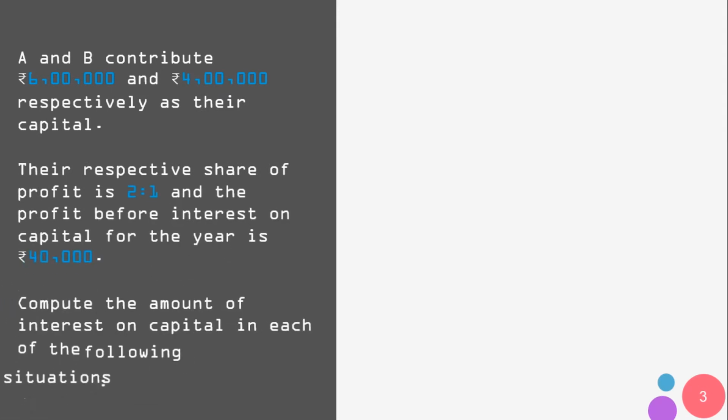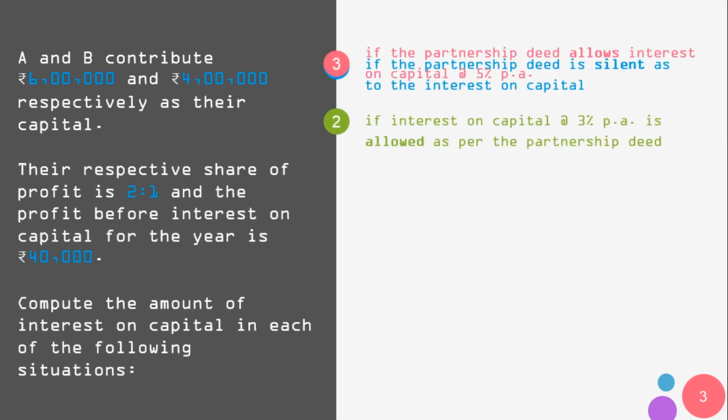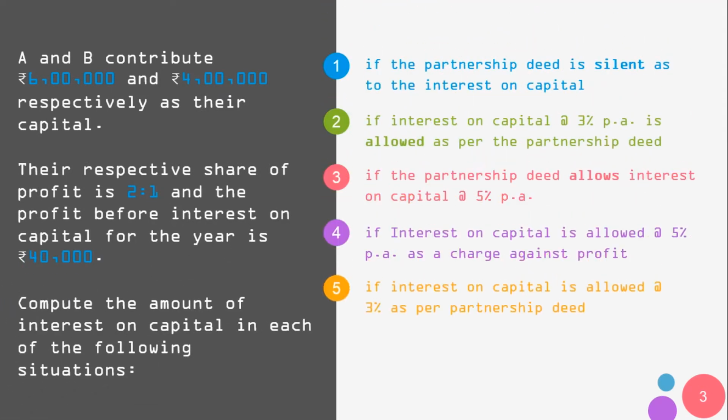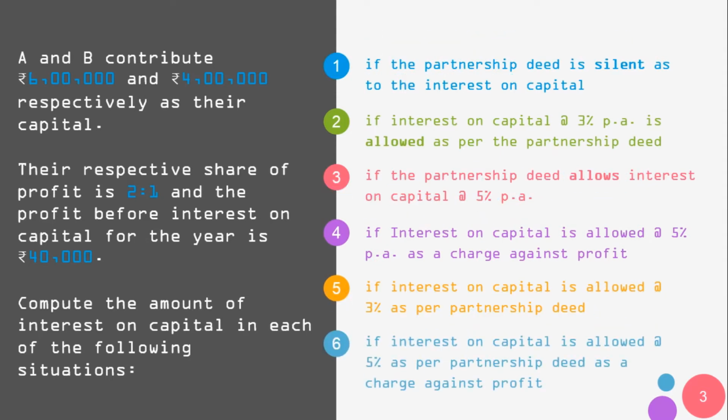So here we have the sum and some of the scenarios which are covered in the sum. A and B contribute rupees 6 lakhs and rupees 4 lakhs respectively as their capital. Their respective share of profit is 2:1 and the profit before interest on capital for the year is rupees 40,000. That means the firm has earned a profit of 40,000 during the year. We need to compute the interest on capital in these scenarios.